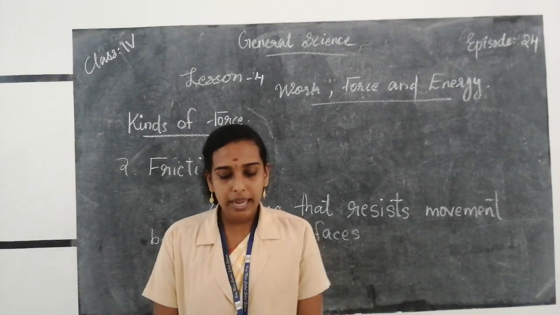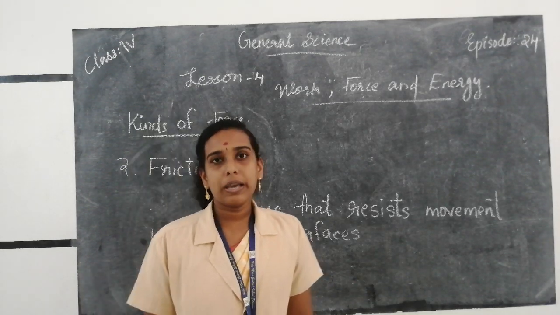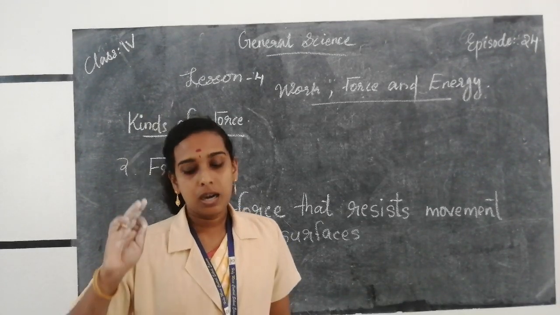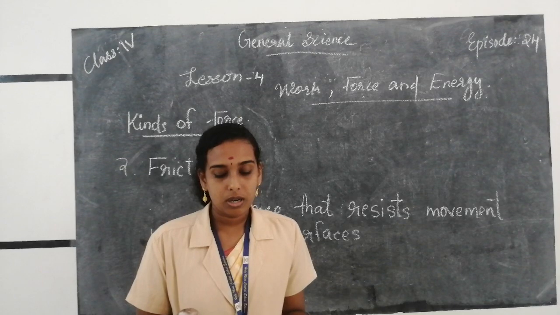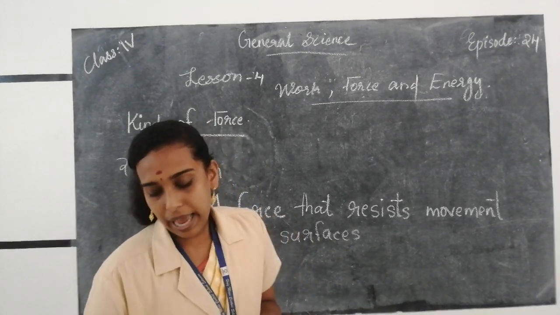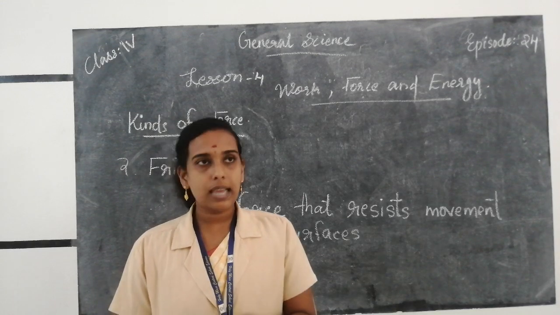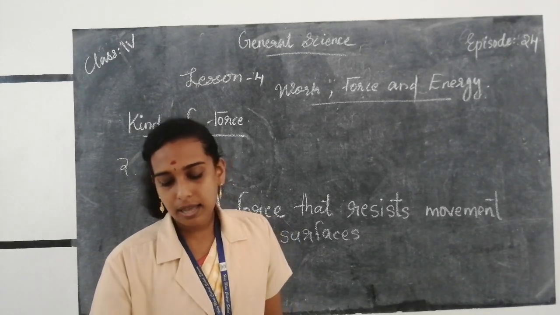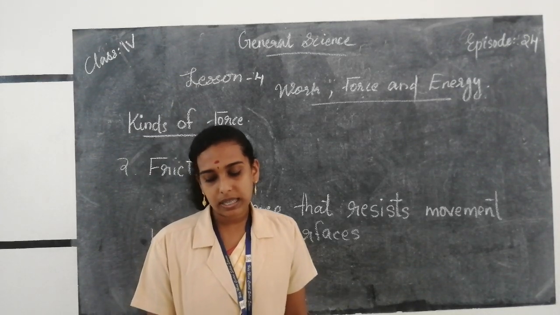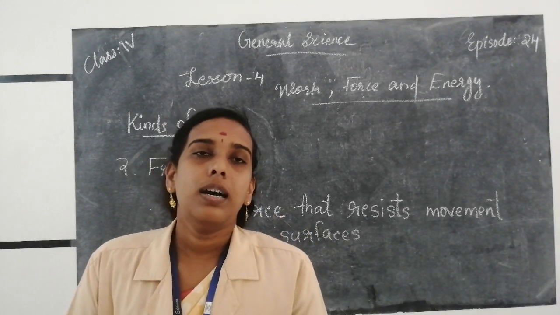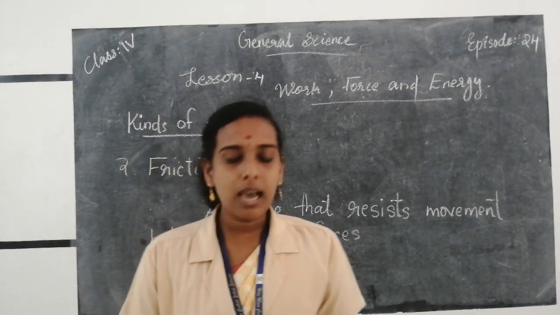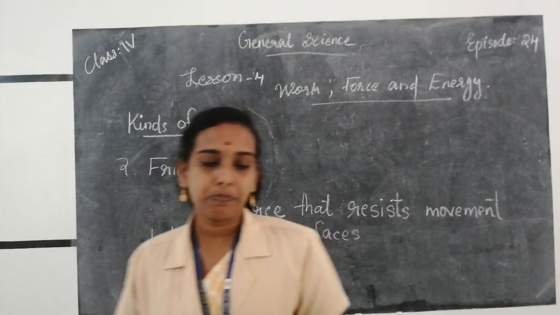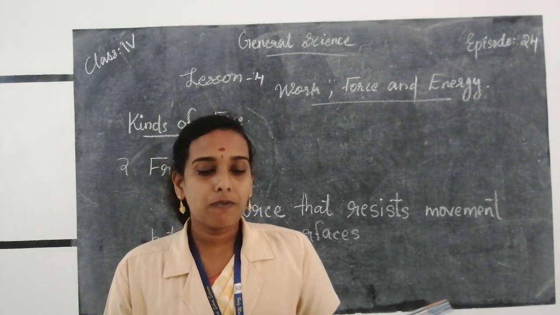Then mechanical force. Mechanical force means we do some work by using machines. Mechanical force enables the working of different machines and tools. Then magnetic force means a magnet attracts objects made of iron and other materials, and it is called the magnetic force. Then elastic force is used to move objects in catapults and slingshots. So these are the other types of forces. Take your textbook, page number 155, other types of forces.